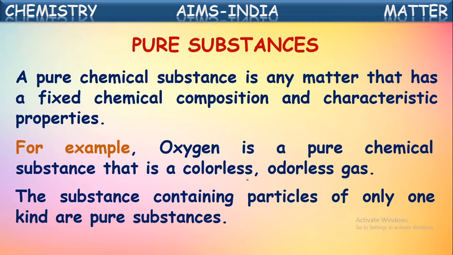The substance containing particles of only one kind is called pure substance. So to say simply, the substance which is containing only one kind of particles in it is called as pure substance. Those might be either atoms or molecules. If they are of only one kind, then it is said to be a pure substance.